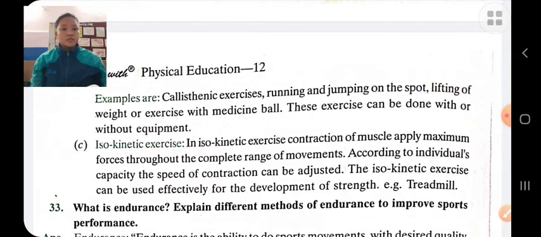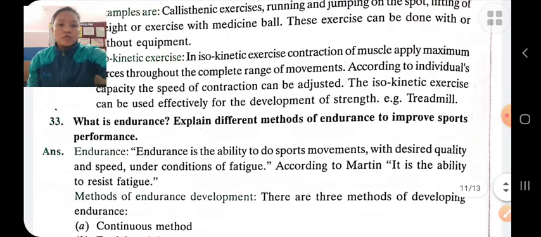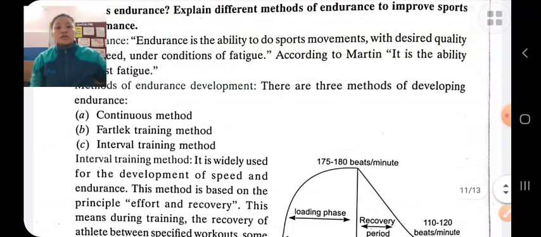What is endurance? Explain the methods to improve sports performance. Endurance is the ability to sustain or continue an activity for a long period of time, or it is the ability to resist fatigue. There are three methods to improve endurance: continuous training methods, fatigue training methods, and interval training methods.